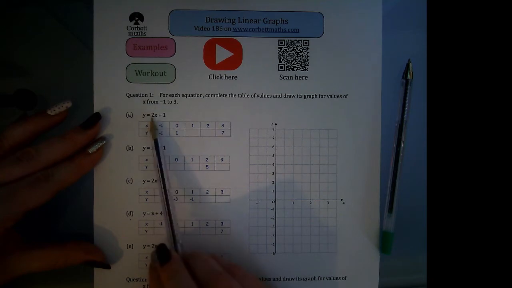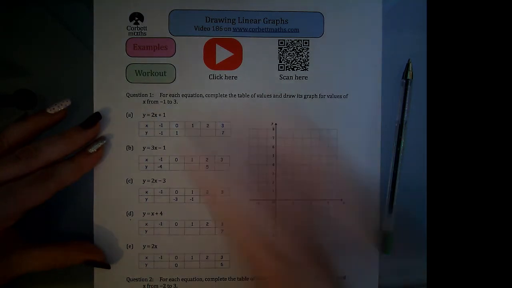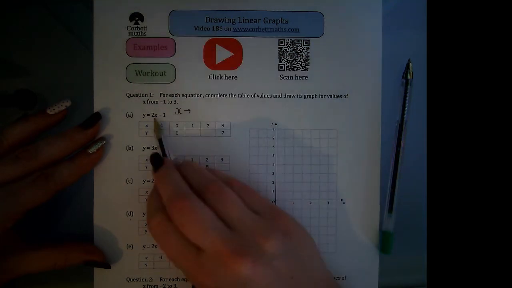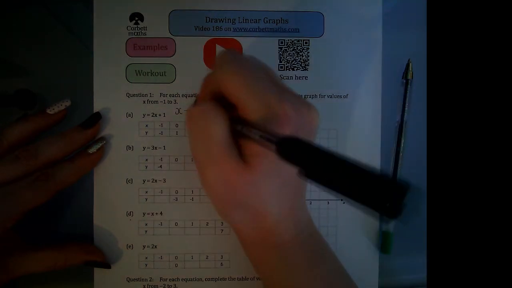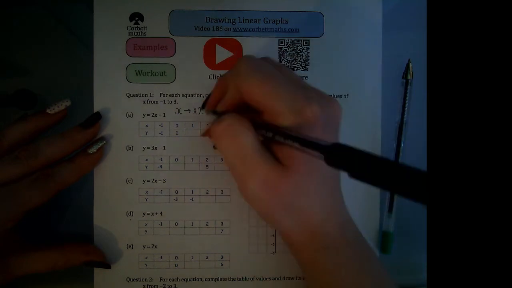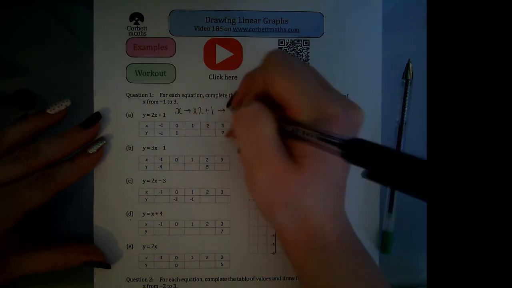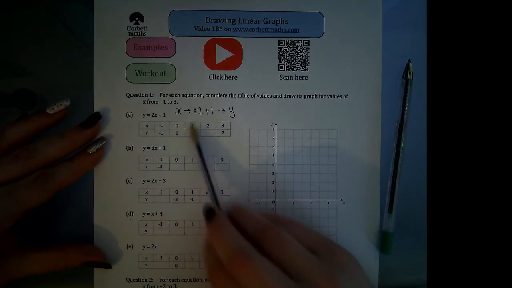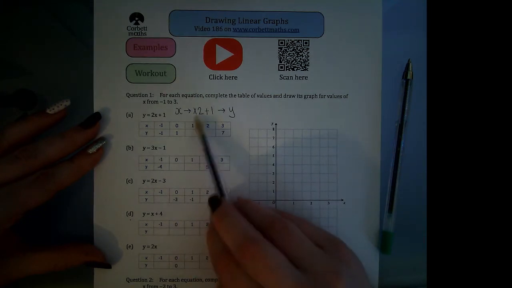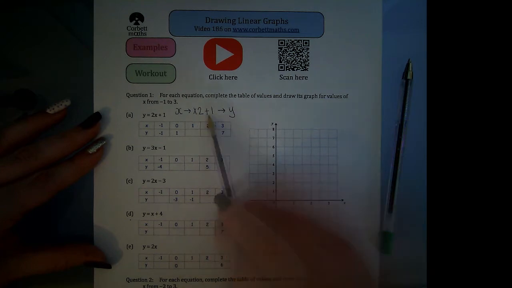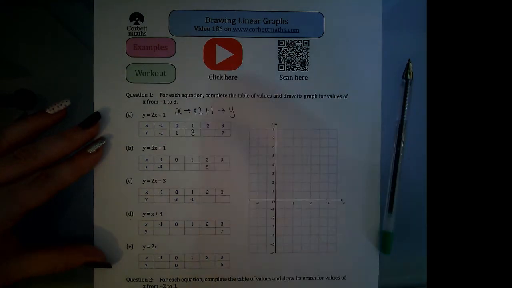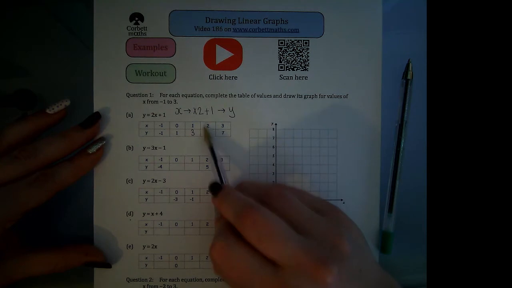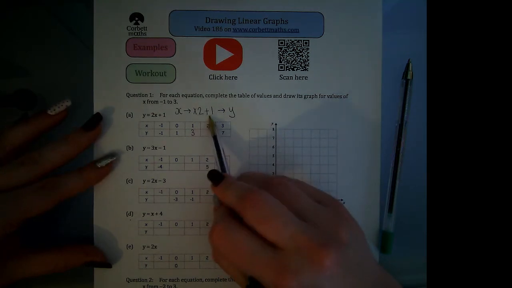So it says 2x plus 1. If I do that as a flowchart, whatever x is, I times it by 2, and I add 1. Then that will give me my y. So if this tells me my x is 1, I do 1 times 2, add 1. Well, that gives me 3. Now my x is 2. So 2 times 2, add 1. That's 5.